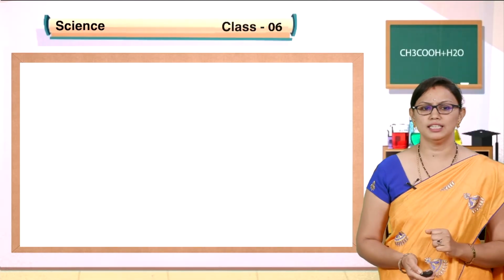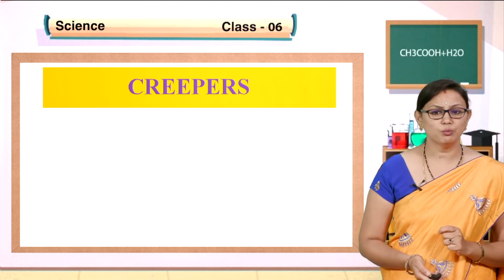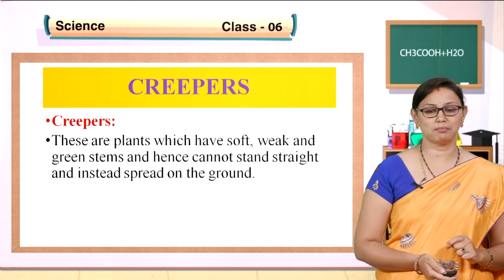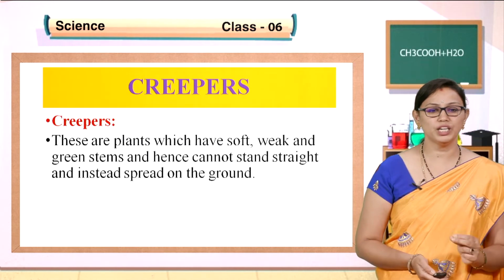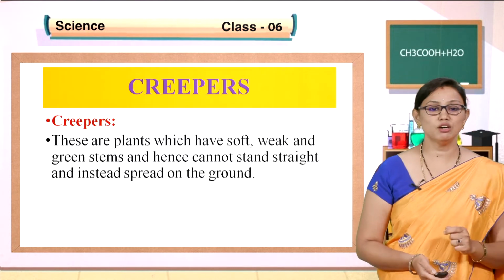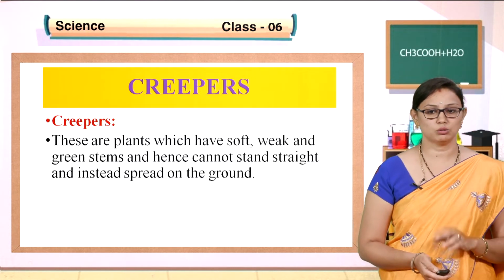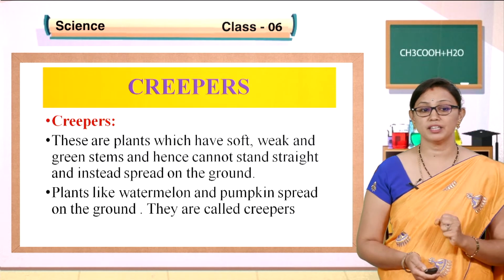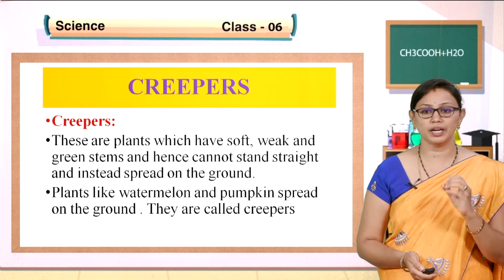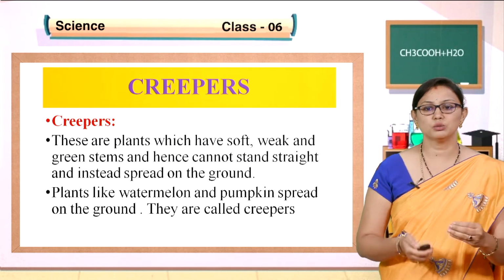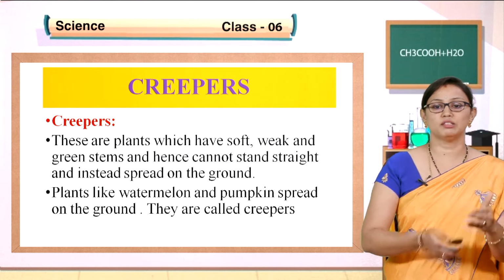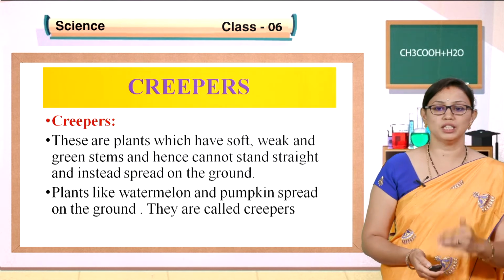Now let us have one more category called creepers. What do you mean by creepers? These are plants which have a soft, weak and green stem and cannot stand straight, and instead spread on the ground. You have seen the watermelon, right? And pumpkin, which spread on the ground. The stems are very weak and cannot stand, whereas you have seen that plants usually stand straight with the stem.